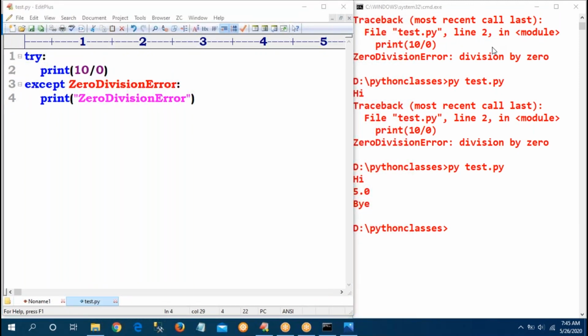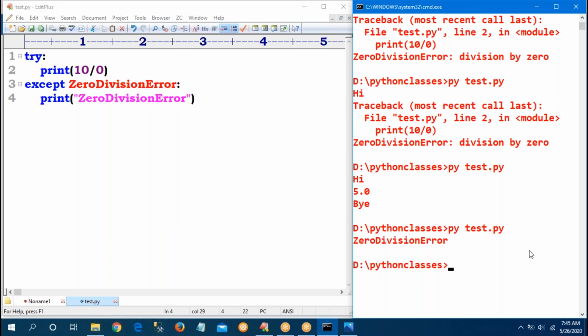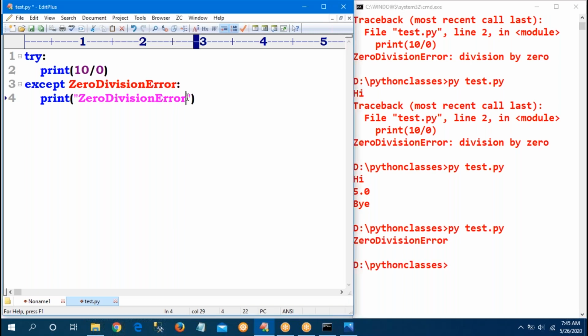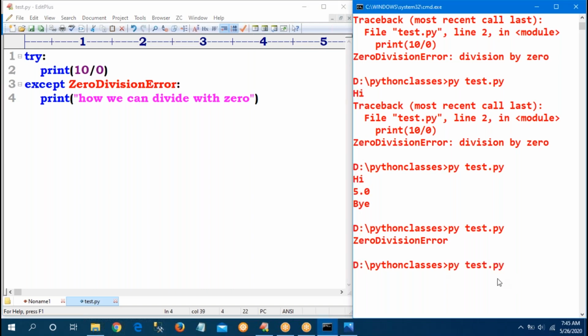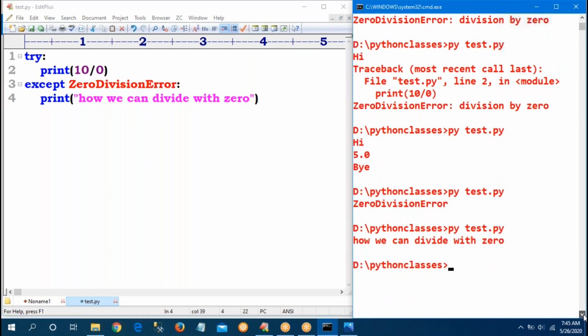Sir, first it will go to the try block. In the try block, 10/0, I am getting an error. It goes to the corresponding except block. Sir, if I had given 10/2, then 10/2 would execute. But what did I give? I am getting a ZeroDivisionError. So that's why I am getting that error only. Yes or no? Yes. Suppose in the print statement I give, how can we divide with 0, this message will be printed. In the except block, you can write anything.